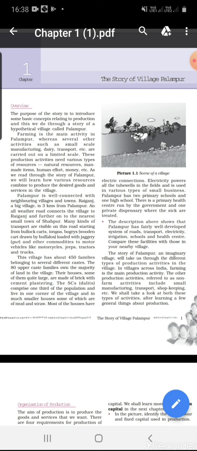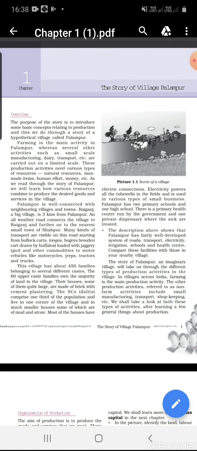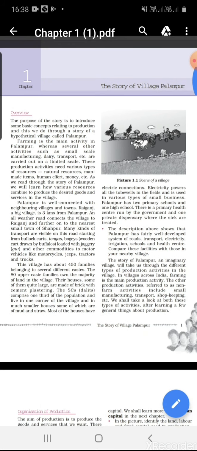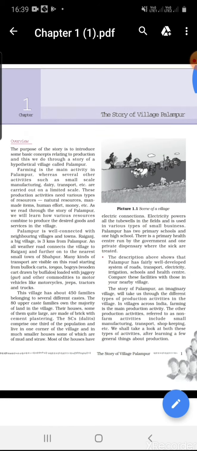Why agriculture? Because you have studied in previous classes that our country India is an agrarian country, or agro-based country. Why is it agro-based? Because about 65% of the population of our country is directly or indirectly dependent on agriculture for their livelihood. So let's start the intro of this village.